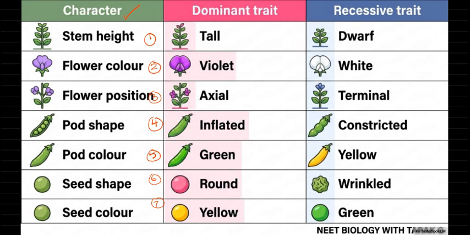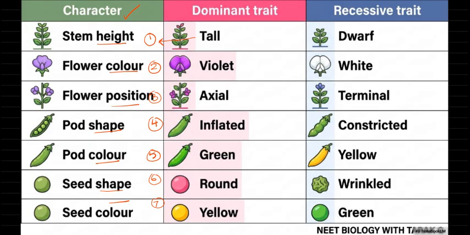What is a character? A character is an expressible feature of an individual, right? Did you see the stem height? We can see it, so stem height is a character. Color is a character. Position is a character. Shape is a character. Pod color is also a character, and shape of the seed and seed color are also characters, right? How many? Seven characters. Now, what is a trait? A trait is the distinguishable feature of a character.